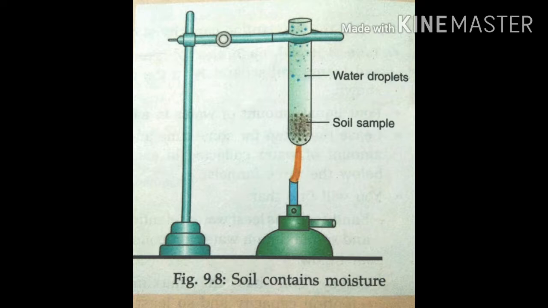After heating for 10 minutes, let the soil cool down and then take the weight again. First we took 50 grams, isn't it? So, you will observe the difference in the weight of the soil. The difference in weight represents the amount of moisture in the soil. By this activity, we can conclude that soil contains moisture.